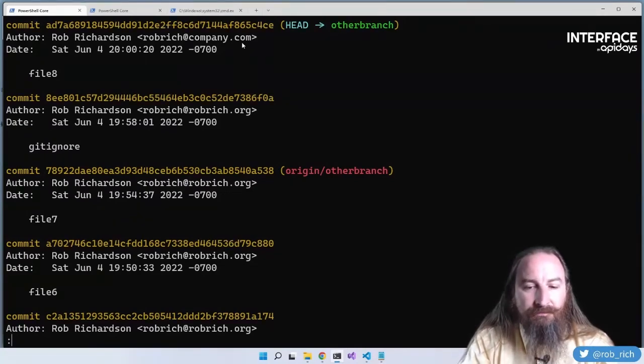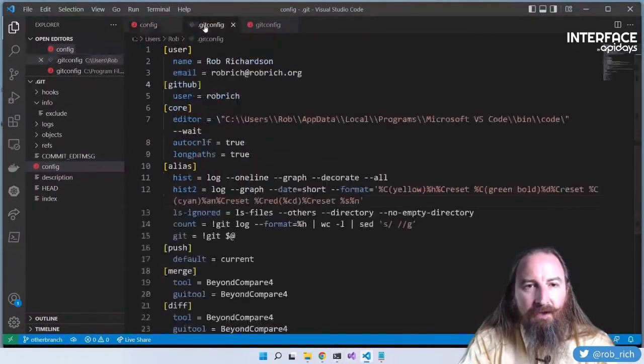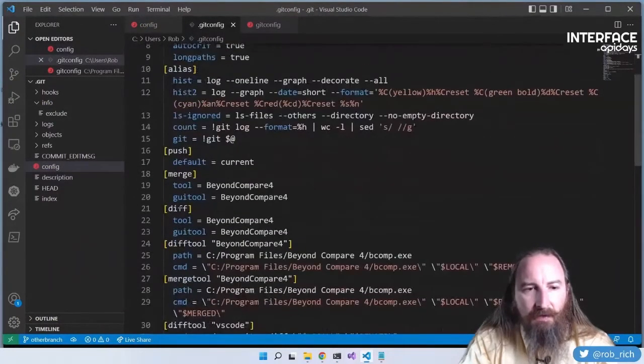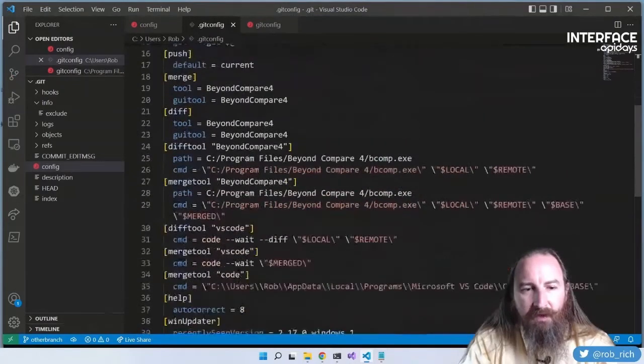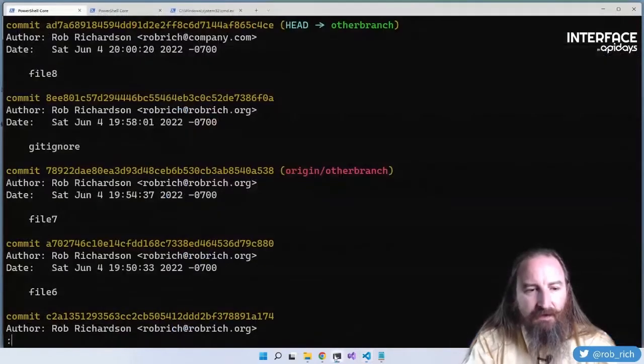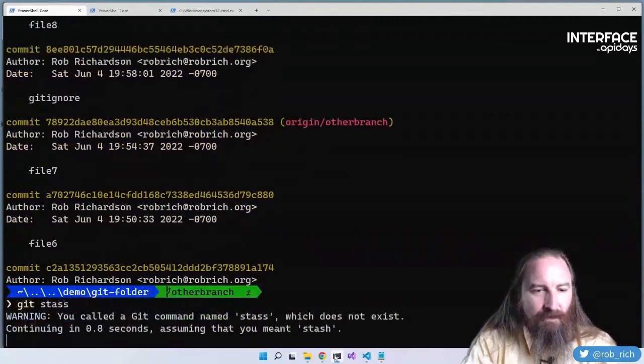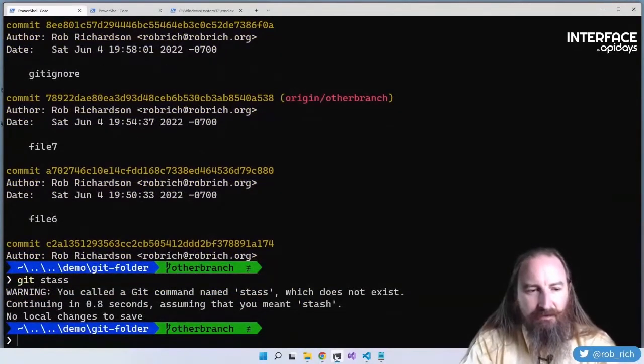That's perfect. We can override other settings. So for example, in my global config, I have my merge and diff tools specified. I have autocorrect set. That's really helpful. If you ever said git stas, hey, I think you meant git stash. Let me do that for you.